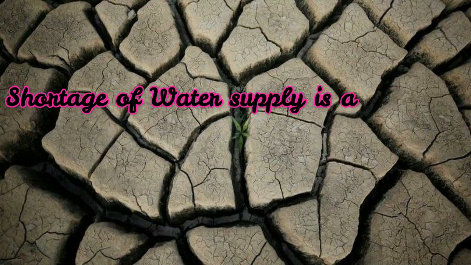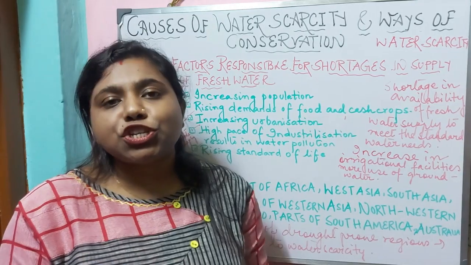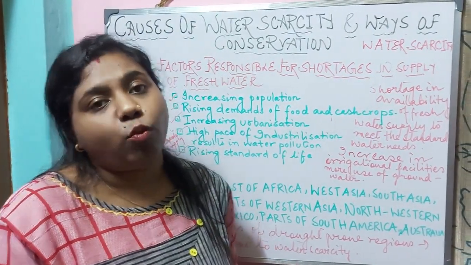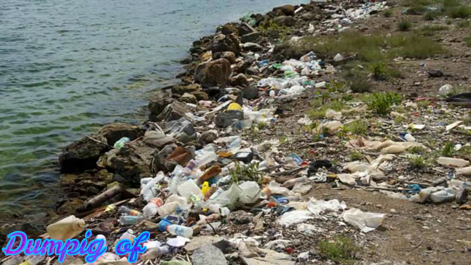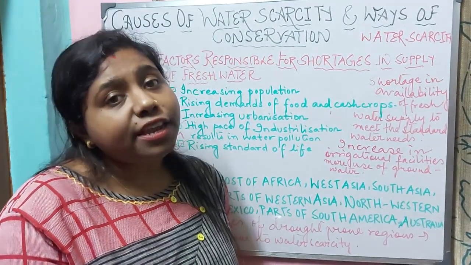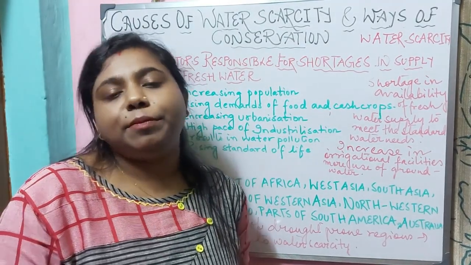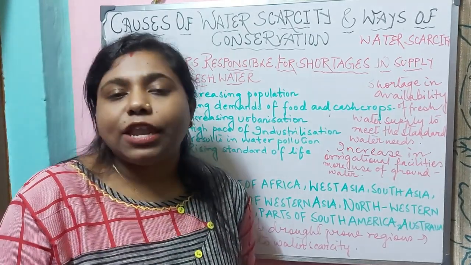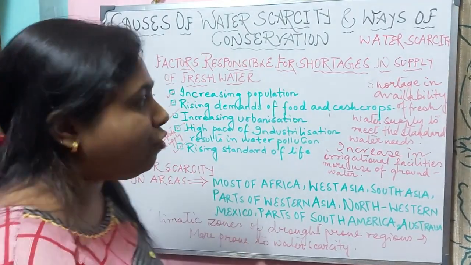Shortage of water supply is another huge problem due to overutilization of the water resources and also due to contamination of the water bodies, like dumping of waste materials, dead bodies or corpses, or garlands in the water bodies. It's a huge problem in the urban cities, which is leading to deterioration and contamination of water bodies, and these water resources cannot be used by any one of us.